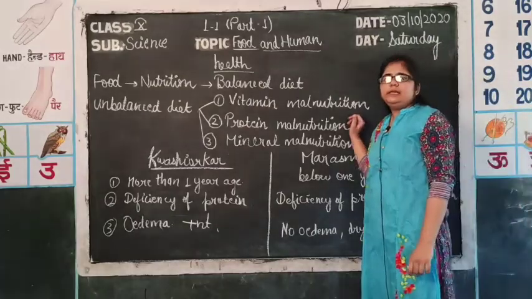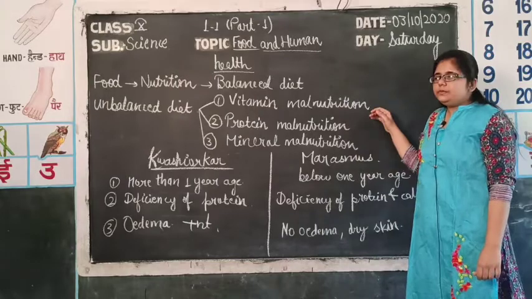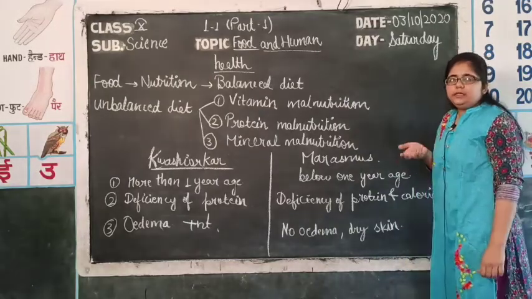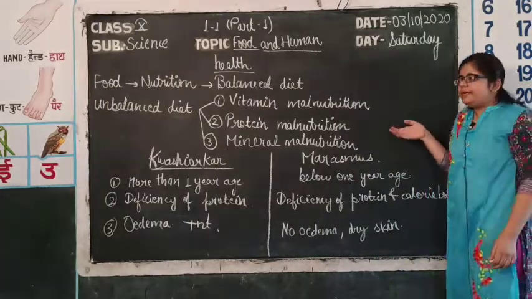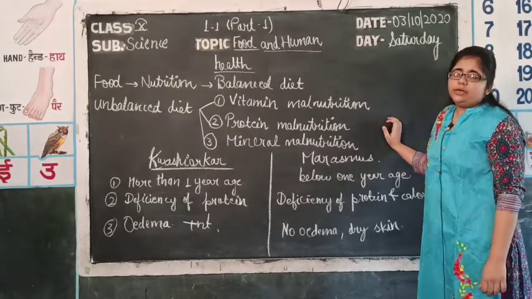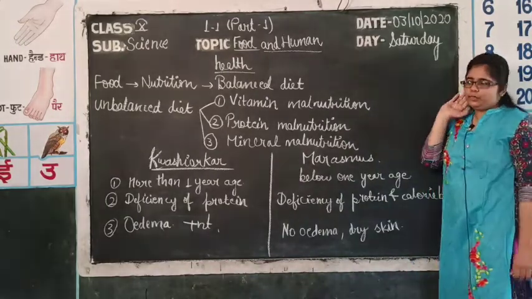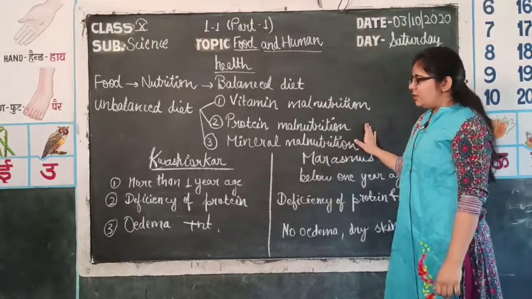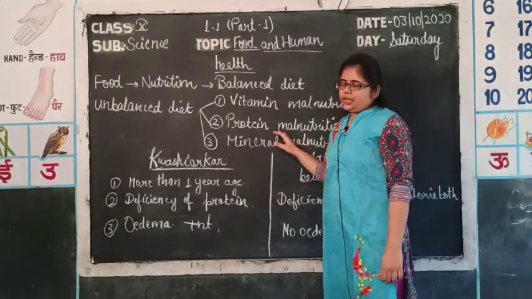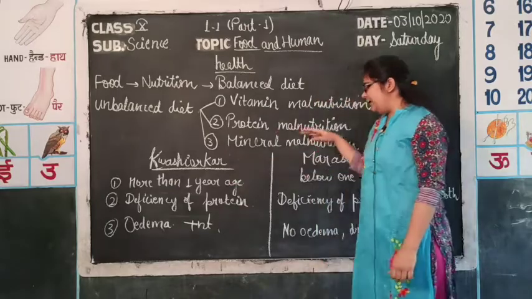It occurs mainly in the children. So, in the diet of a child there should be an abundant amount of protein. Even for a pregnant lady, the diet should have an abundant amount of protein. The diseases which are caused by protein malnutrition are mainly kwashiorkor and marasmus.